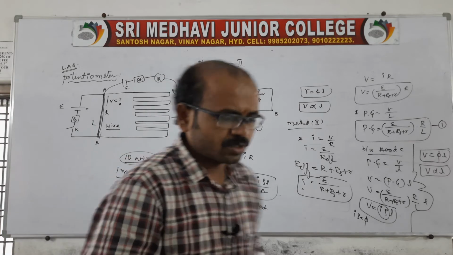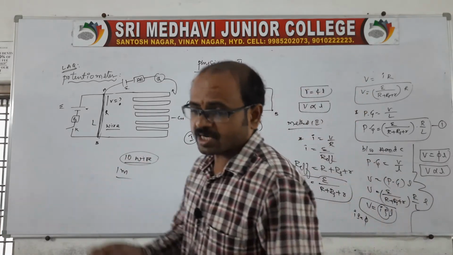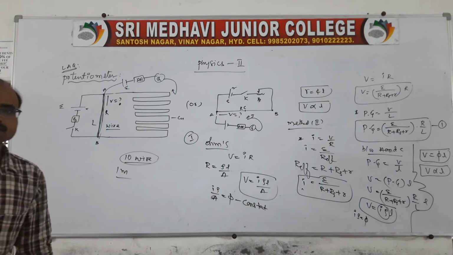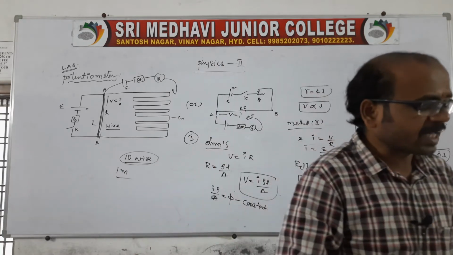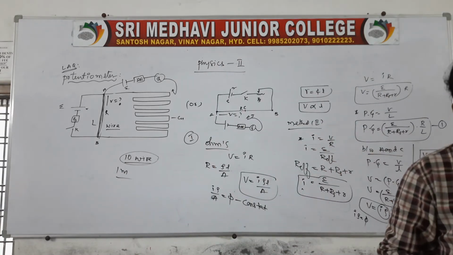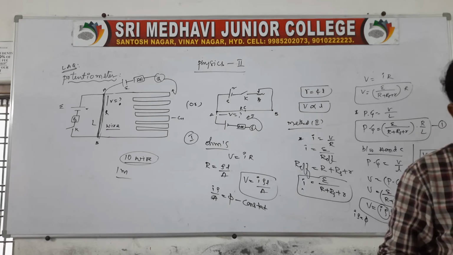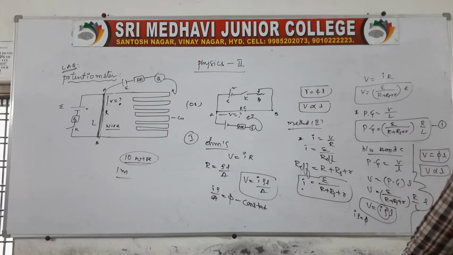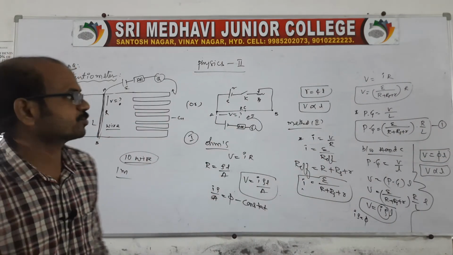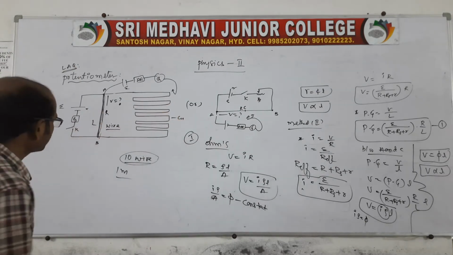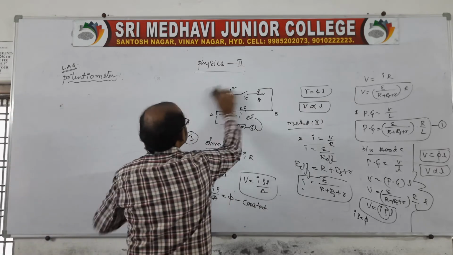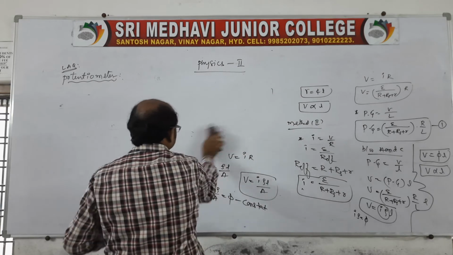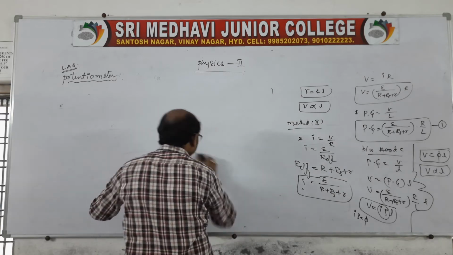Once again, it is used to determine the EMF, to determine the internal resistance, and also to calibrate the ammeter and the voltmeter. Like this we have the uses. Out of all these uses, we have only 2 uses to see. Okay, this is what it is about a potentiometer and its diagrams. Now let us look at the uses of a potentiometer. In that we have only 2 uses.